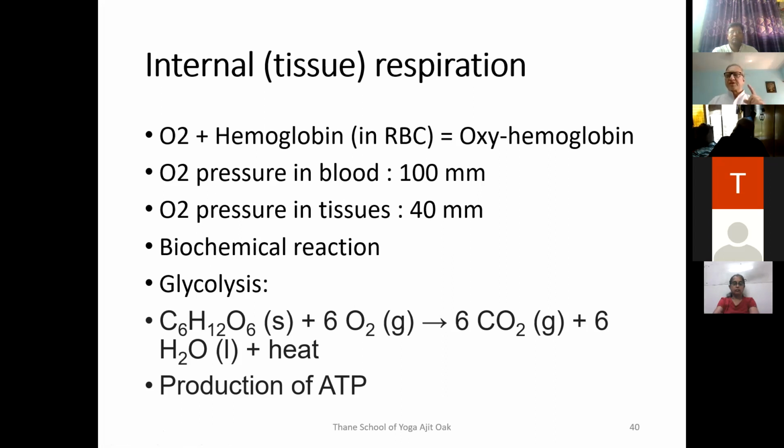So the first part of respiration, the external respiration, is the diffusion process: the physical diffusion of gases from one place to another. And tissue respiration, or cell respiration, is the biochemical process.